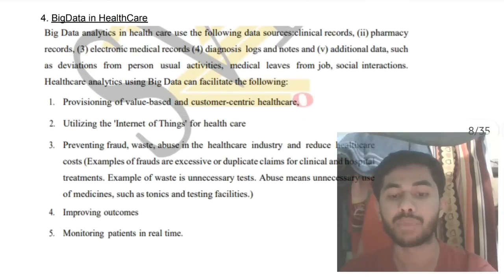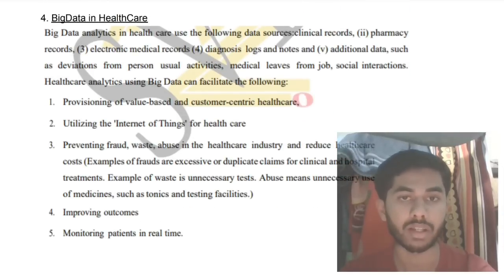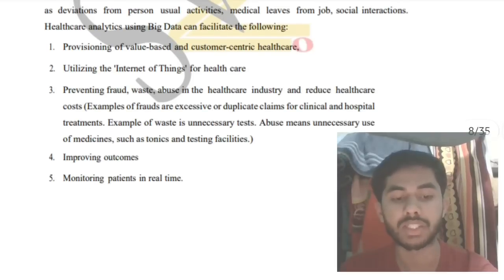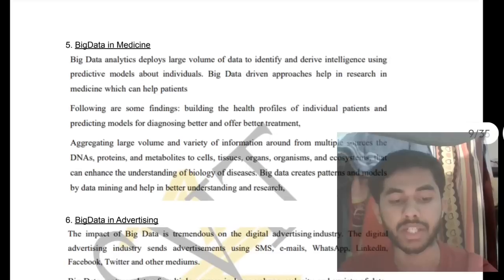Lastly, healthcare and medicine. Here we can have the patients' records and observation of the patients. How is the patient in the different conditions? Based on that we can see what is the solution for the patient's disease, and we can suggest that and do the operation or something, right?